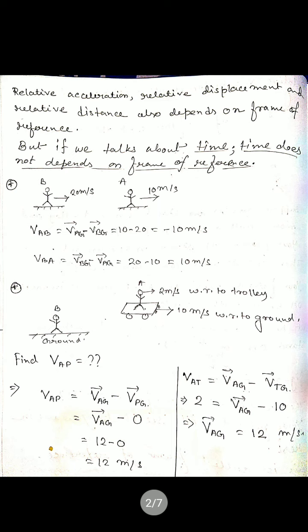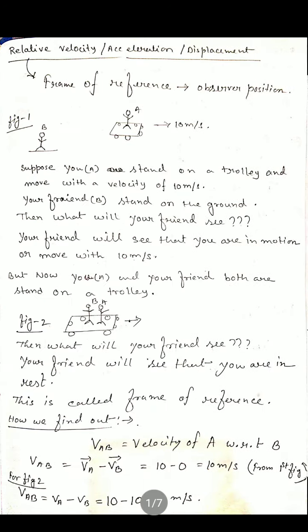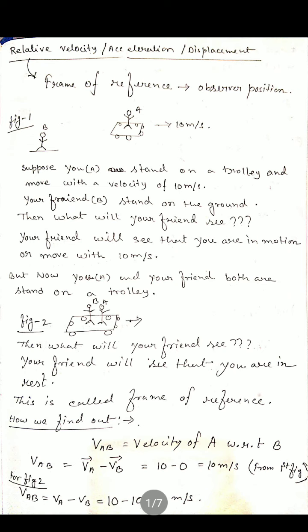So in this way, we can say that the relative acceleration... Suppose in that case, these two figures, we can consider the trolley which moves with a 10 meter per second velocity. Suppose here we consider the acceleration of the trolley, that is 10 meter per second square. So what will be the relative acceleration with respect to B?